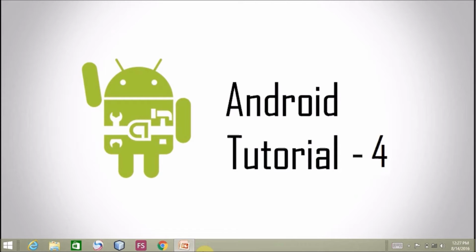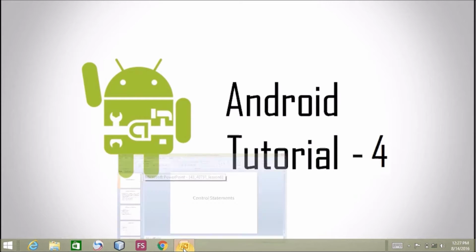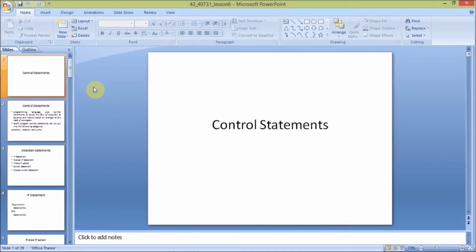These are the types in the Android app development course here in Java. These control statements are used to develop in the Java language. These control statements are used for execution of the program.